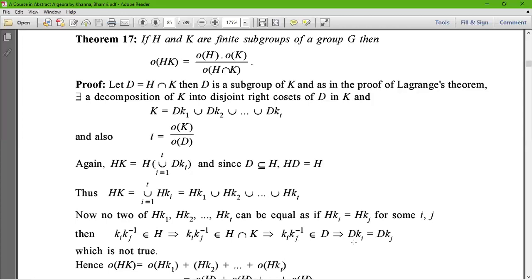Which is not true because we see that HK equals union of Hki, and D is a subset of H. Similarly, D is a subset of K also.